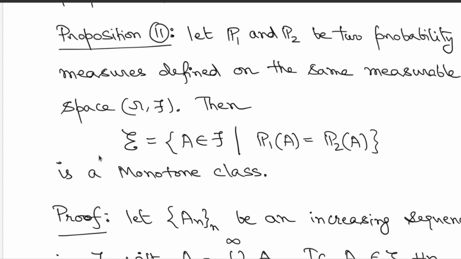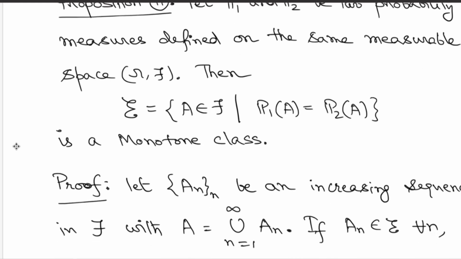So look at those special subsets and call that collection script E. Earlier we had proved that this collection is non-empty and closed under complementation, finite disjoint unions and countable disjoint unions. Now we are going to show that this collection also has some nice structure, namely that this is a monotone class. How do you show this?